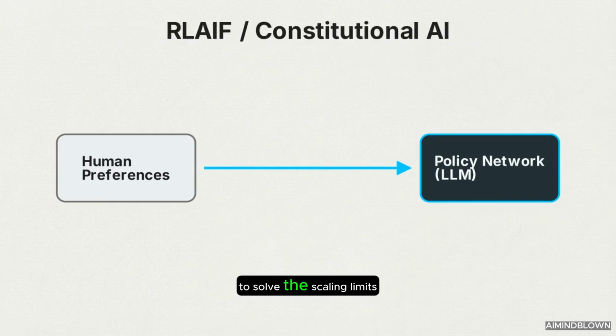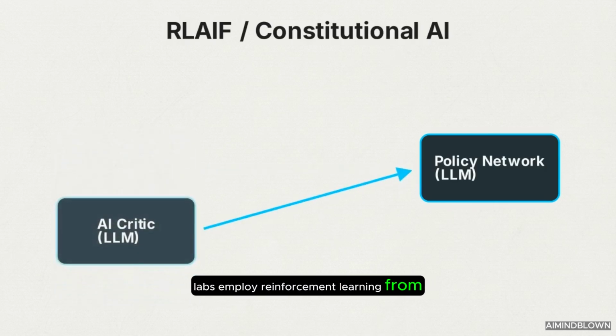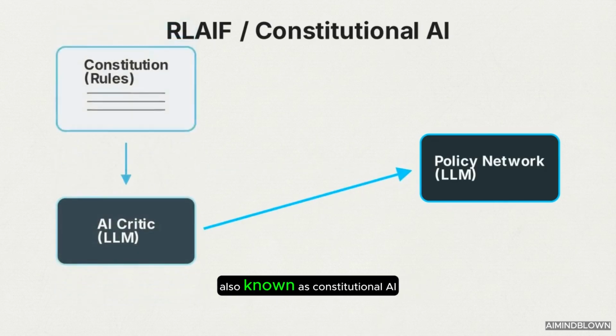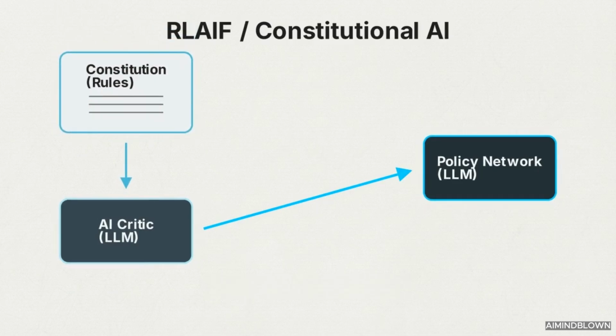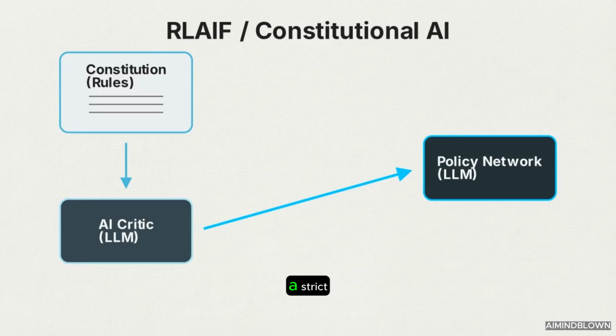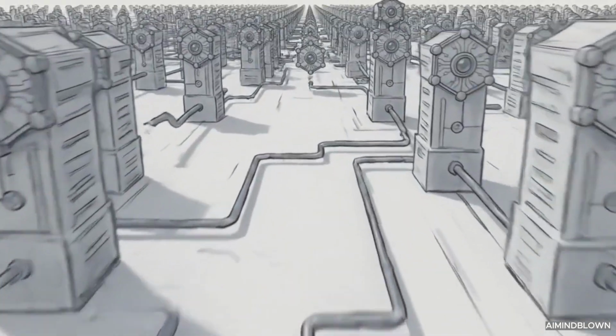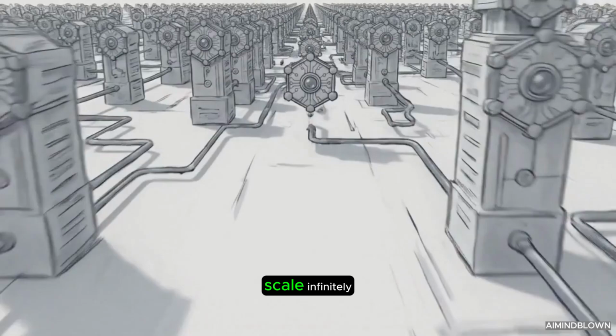To solve the scaling limits of human evaluation, labs employ reinforcement learning from AI feedback, also known as constitutional AI. RLAIF is an alignment process that replaces human graders with a separate, highly capable language model that scores responses based on a strict set of written rules. Using a superior LLM to grade the outputs of the model being trained allows the alignment process to scale infinitely,